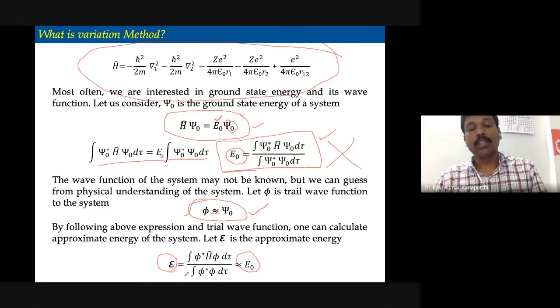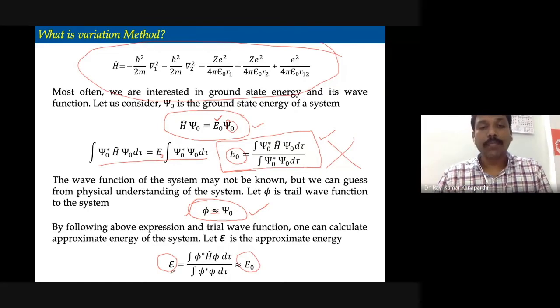In that situation, script E is the energy of the system computed by employing the trial wave function. In most cases, I mean 99%, script E will not be the same as the actual energy of the system.